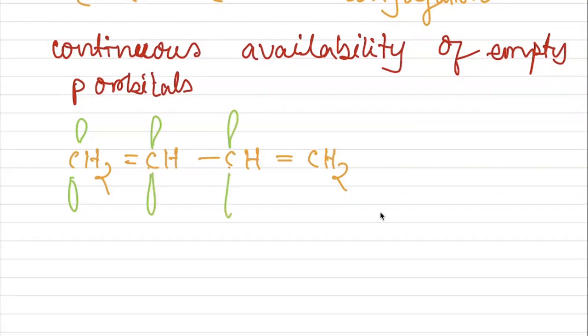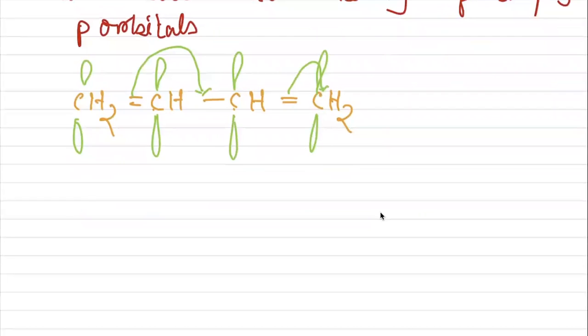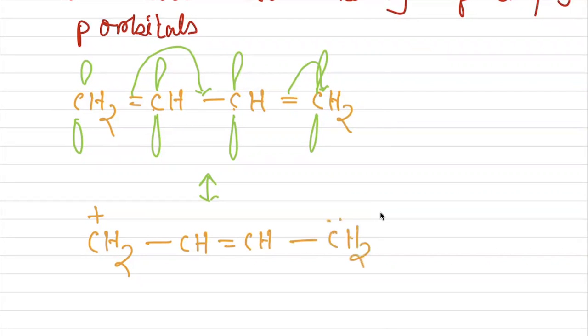One p orbital is vacant because of sp2. So this pi electron can move to this carbon atom. And now the structure becomes CH2, because this pi electron has moved here, that's why it becomes positive, CH, double bond CH. Understood this one?